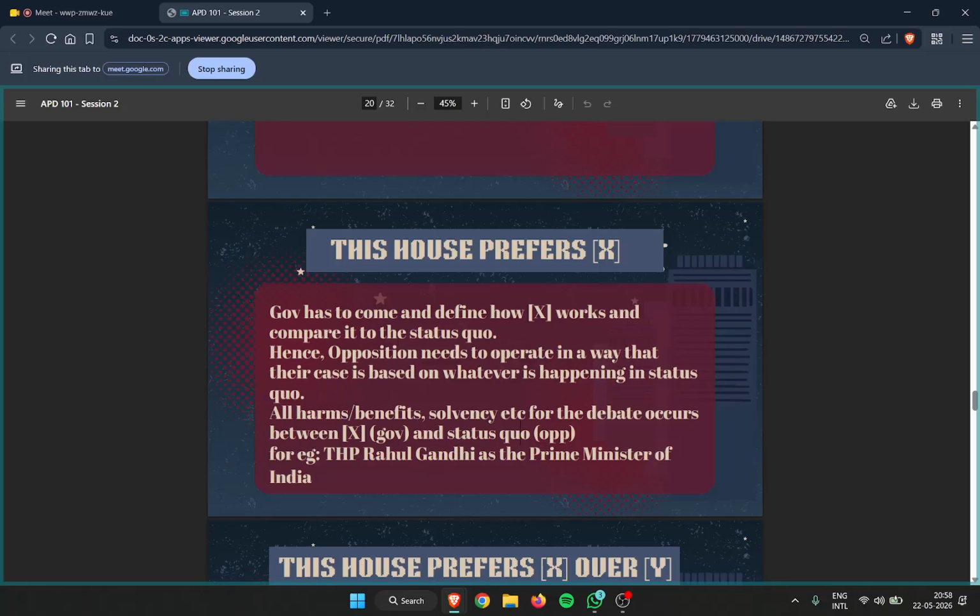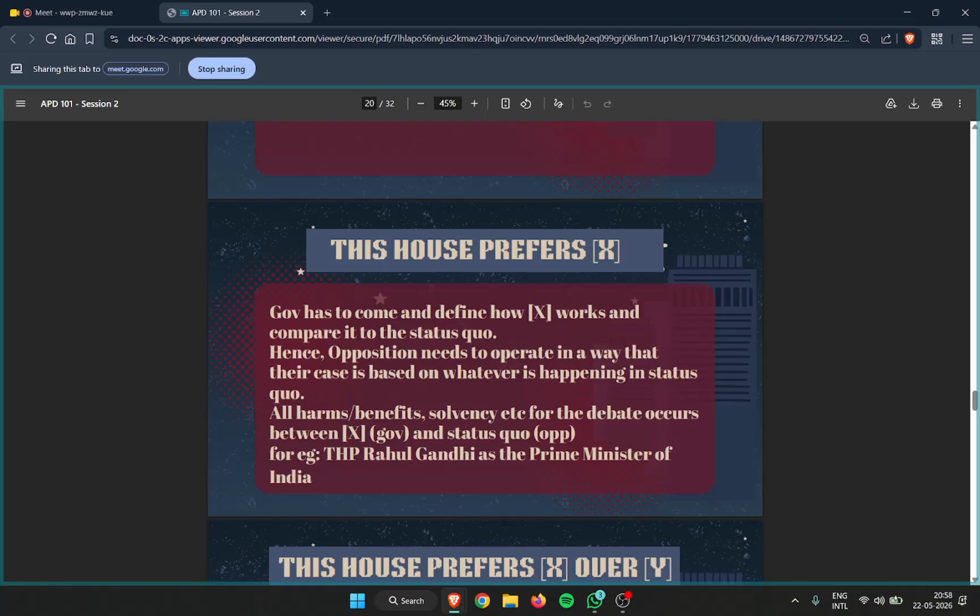For example, that's already given in this slide: this house prefers Rahul Gandhi as Prime Minister of India, right? The basic burden of government in this very motion is to tell why Rahul Gandhi would be a better prime minister, right? And on clash with the existing status quo, that is the party of power, right? And that is in this case BJP, right?